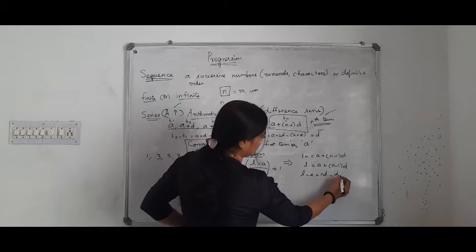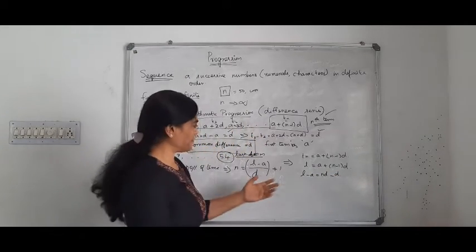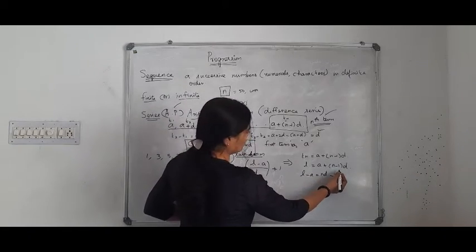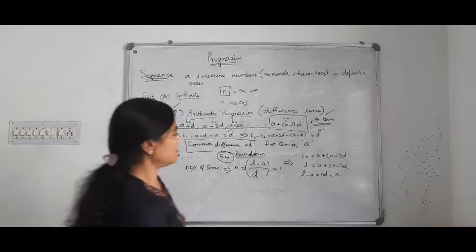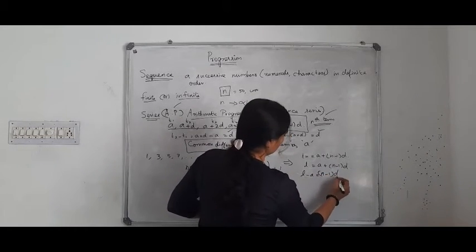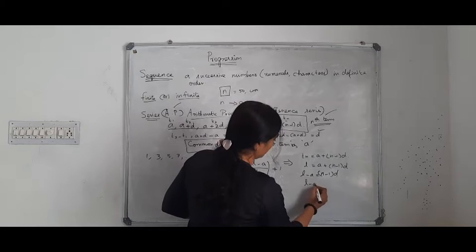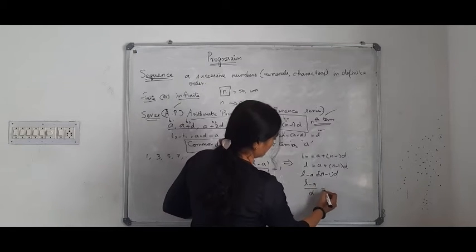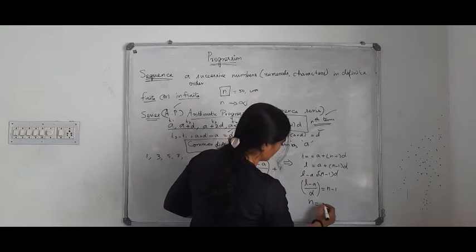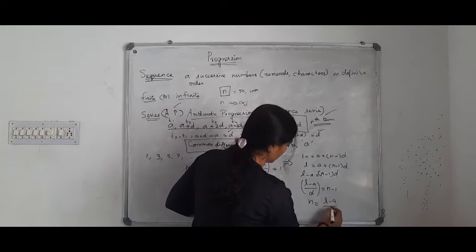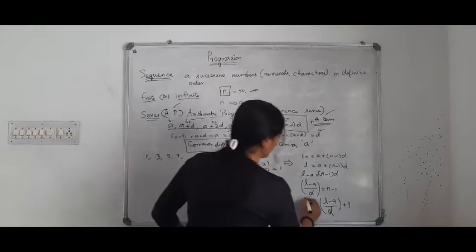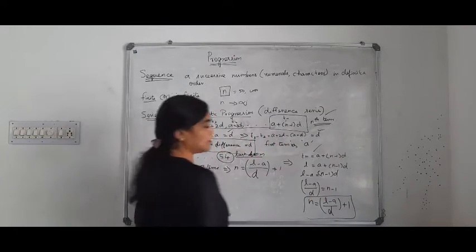N d minus d, right? Otherwise, okay. Then bring minus d, no. Just bring d here, n minus 1 into d. Bring d here, then it will be by d, isn't it? N minus 1. Then this minus 1 comes over here and it will be plus, right? Okay, we will achieve this formula from this only.